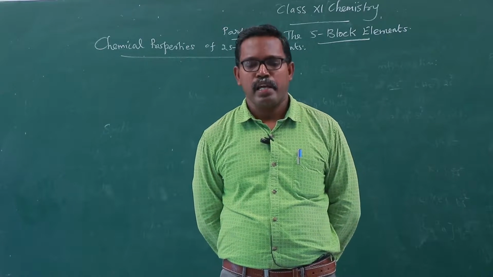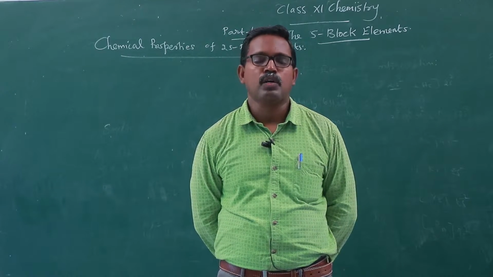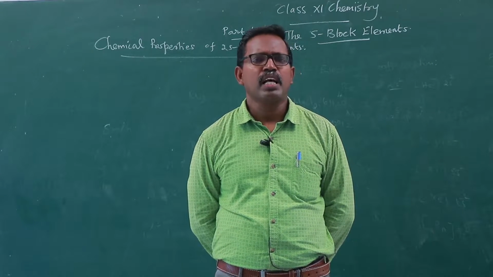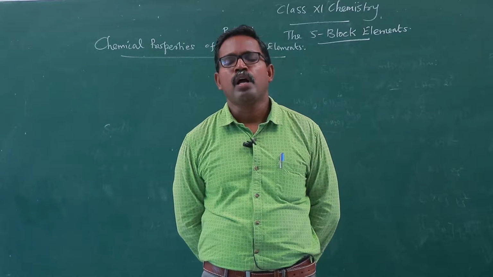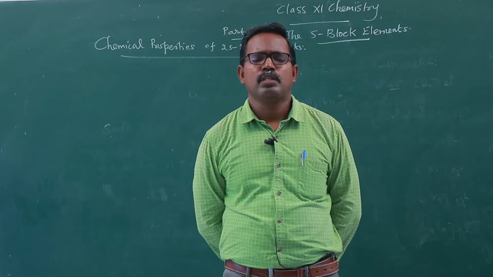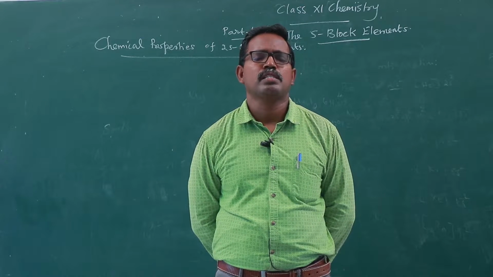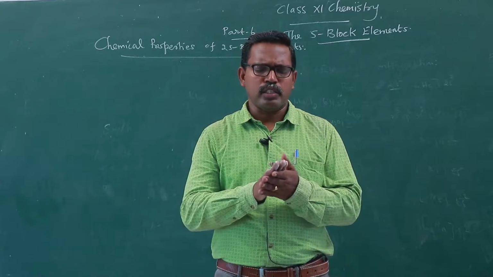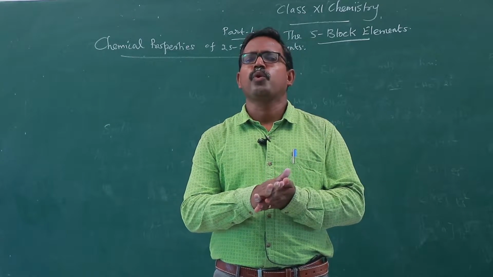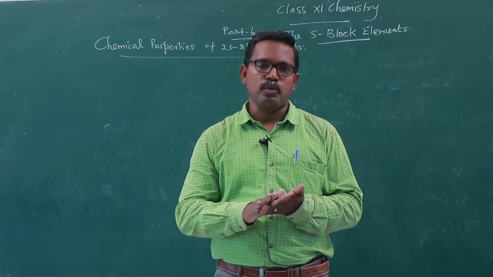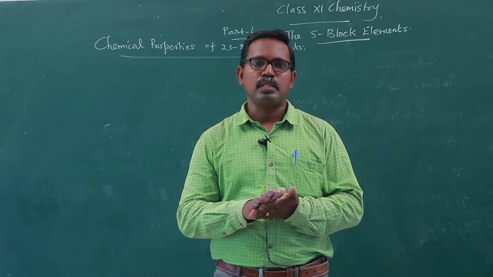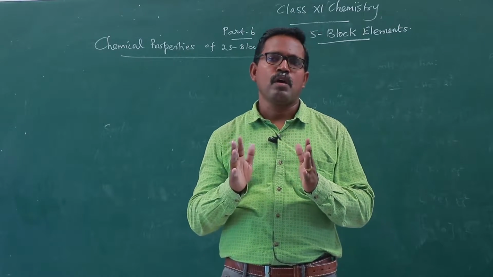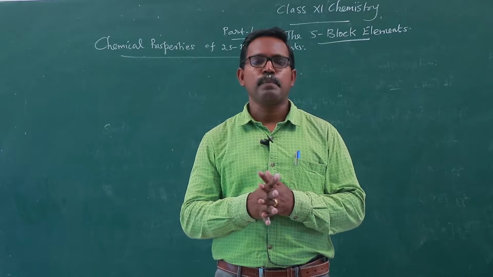In this video we are going to discuss some chemical properties of alkaline earth metals. Because of their low ionization enthalpies and high electropositive nature, the valence shell electrons are easily removed. Therefore, these alkaline earth metals exhibit a +2 oxidation state. These elements readily react with certain compounds, water, dry air, etc., to form resultant products.